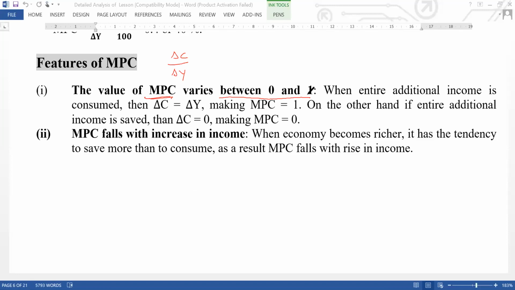So whenever you calculate the answer, it will come between 0 and 1. When the entire additional income is consumed, delta C and delta Y are equal, making MPC equal to 1. On the other hand, if the entire additional income is saved, delta C is 0, making MPC 0. That means your MPC value should vary between 0 and 1.